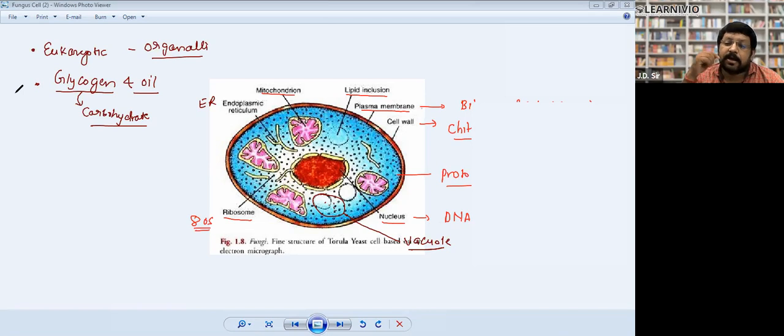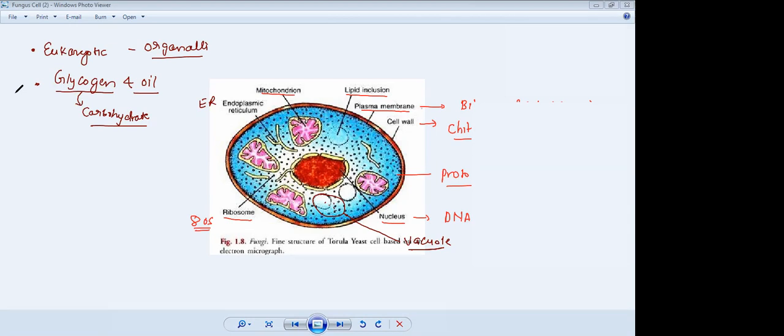So the glycogen stored in your liver will again become glucose, and it will supply energy to you. That's how it occurs in our body. So glycogen is a food reserve in the human body as well, and similarly it is also the food reserve in the body of fungi. Clear?